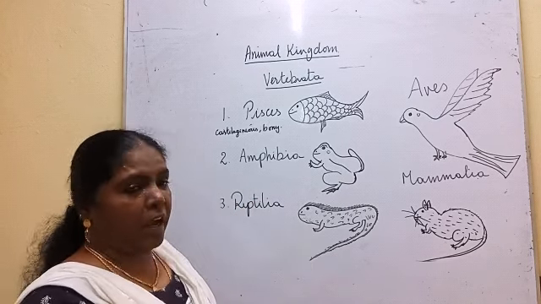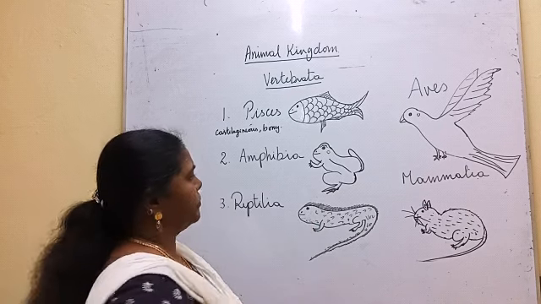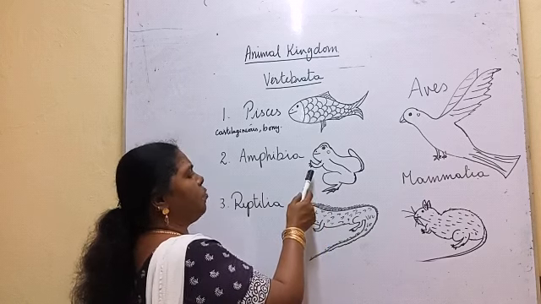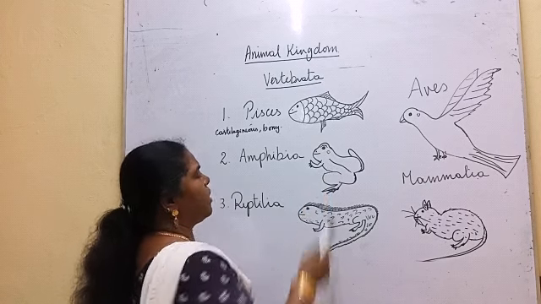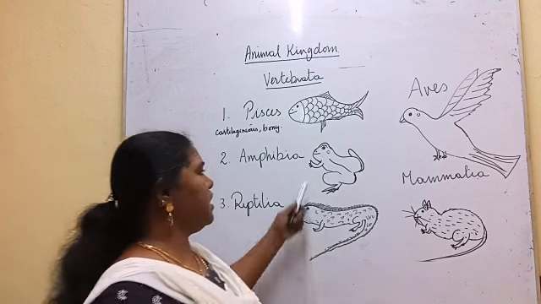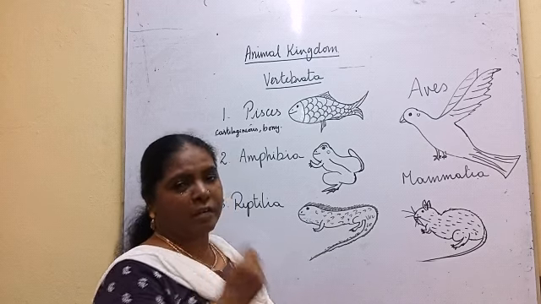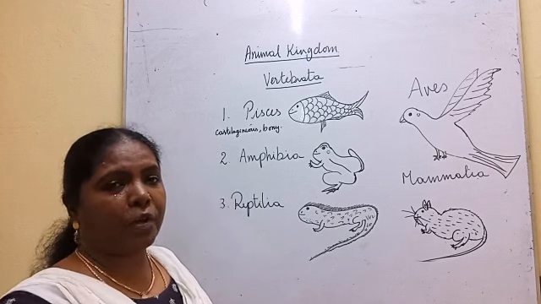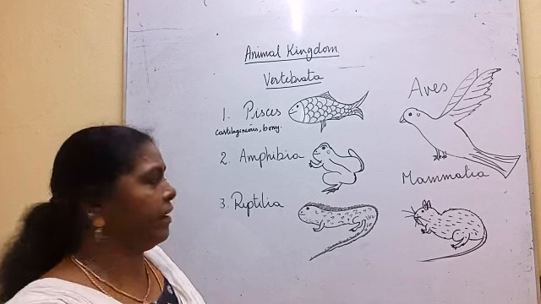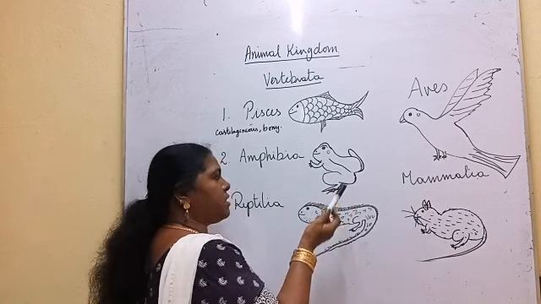According to their habitat, they got the adaptations. Frog is an amphibian, and in order to live in the water as well as on the land, the body is covered with thin moist skin. There are 3 types of respiration seen in frog: pulmonary respiration, cutaneous respiration, buccal respiration. So through skin also it respires.